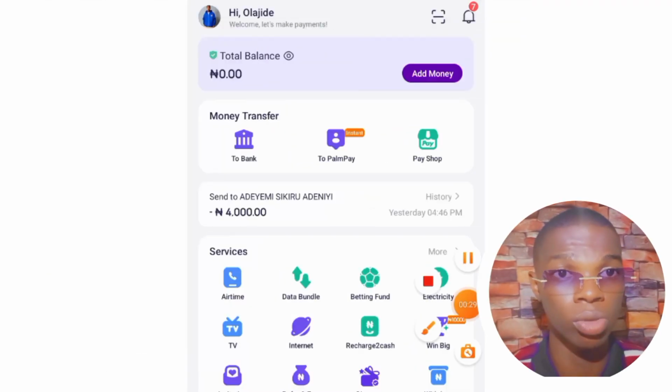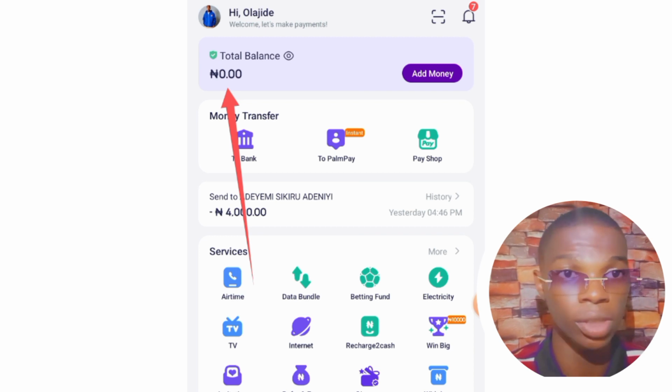But before I dive into the video, let me quickly show you something. If I come over to my banking app right here, you're going to notice that I have zero balance. This is 0 naira. You guys could see right here. Let me quickly show you that. Let me pull up that real quick. You see right here I have 0 naira. So you're going to be watching me making this 10,000 naira, which is equal to $10.